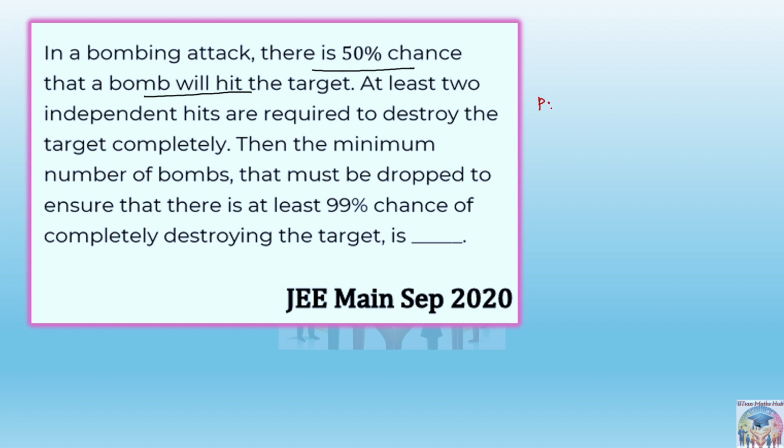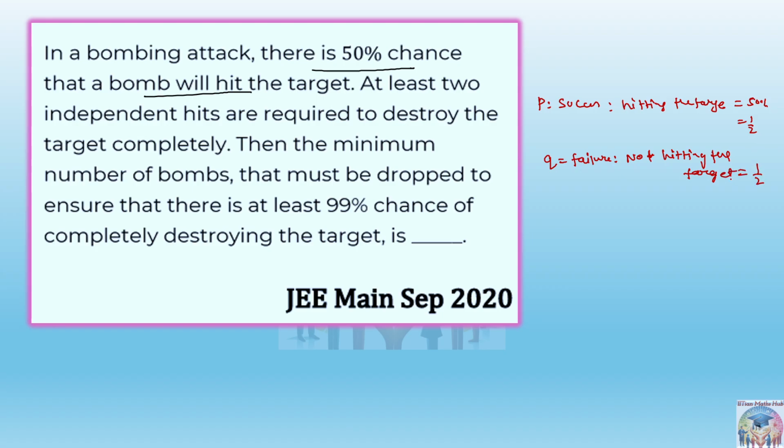So we can say P, or success, is nothing but hitting the target, and that is given as nothing but 50%. 50% is nothing but 1 by 2. Similarly, q will be the failure, that is not hitting the target, again 1 by 2, right?